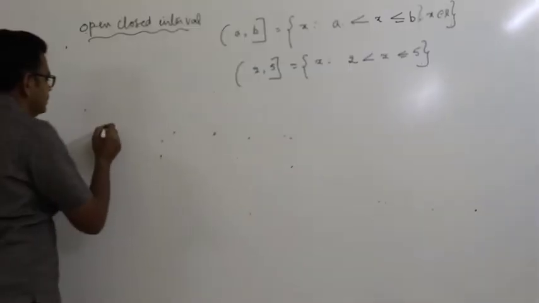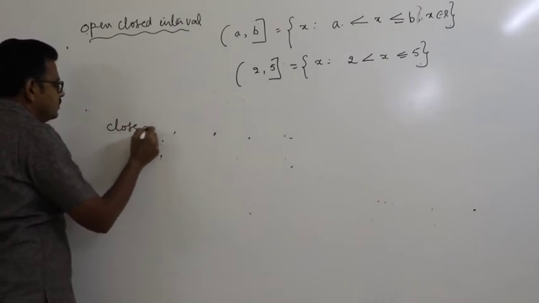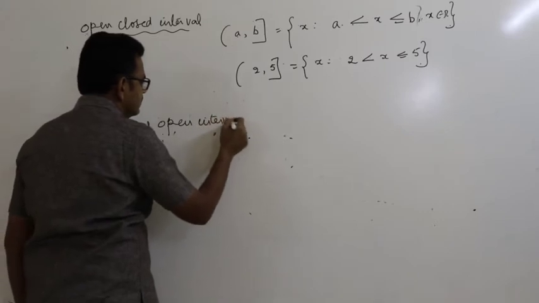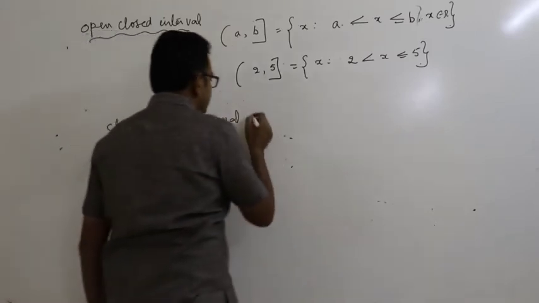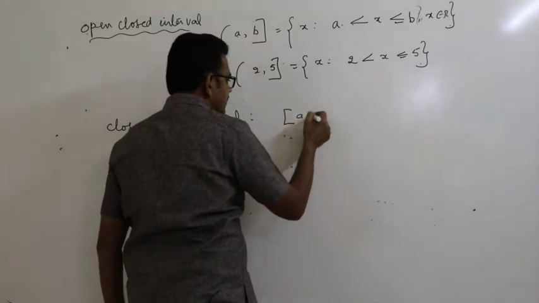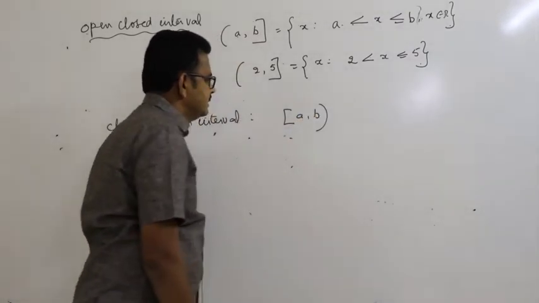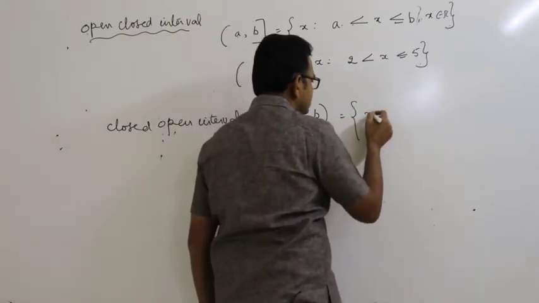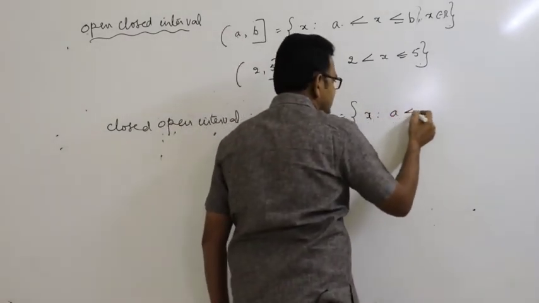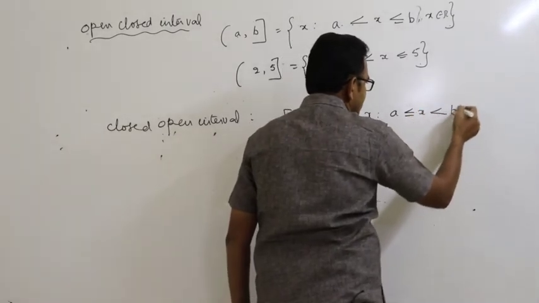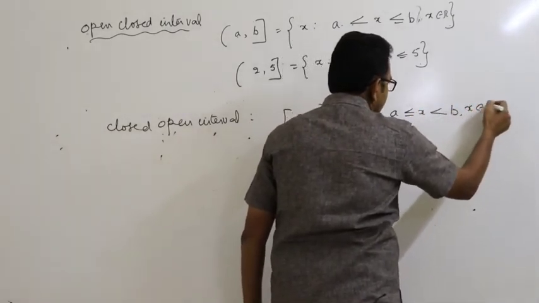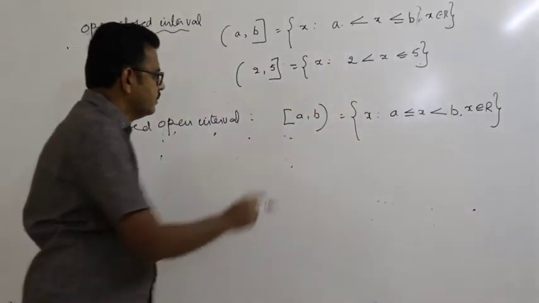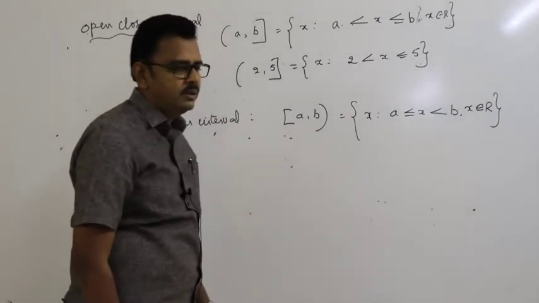And the next one is closed open interval. Closed open interval. That means what? Here this side is closed and this side is open, provided a < b. [a, b) is equal to {x such that a ≤ x < b, where x belongs to real numbers}. So including a and excluding b.